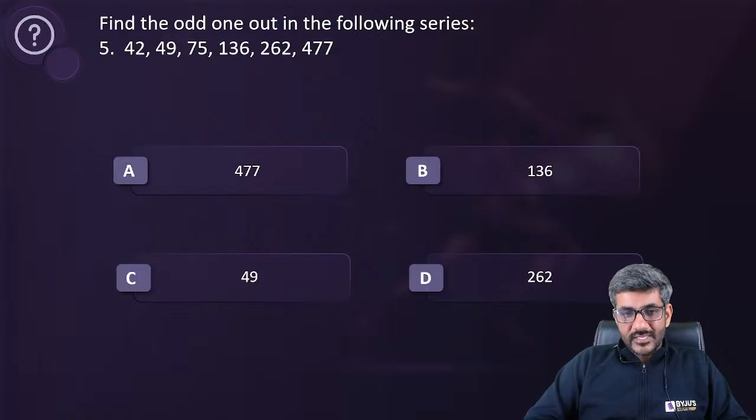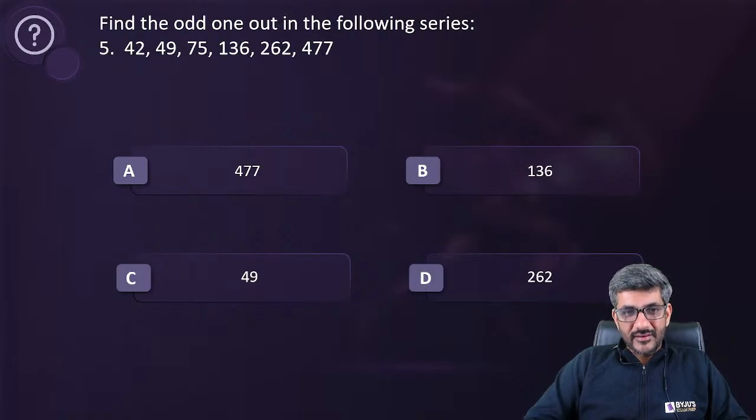Paras Agrawal has got the answer as D, 262. Himanshu Borkar has got C, that is equal to 49. Sumit Gupta has got C, that is 49. Sonal Mishra got C. Prajwal Kale has got C. Aman Mishra, Naman has got C, that is 49.